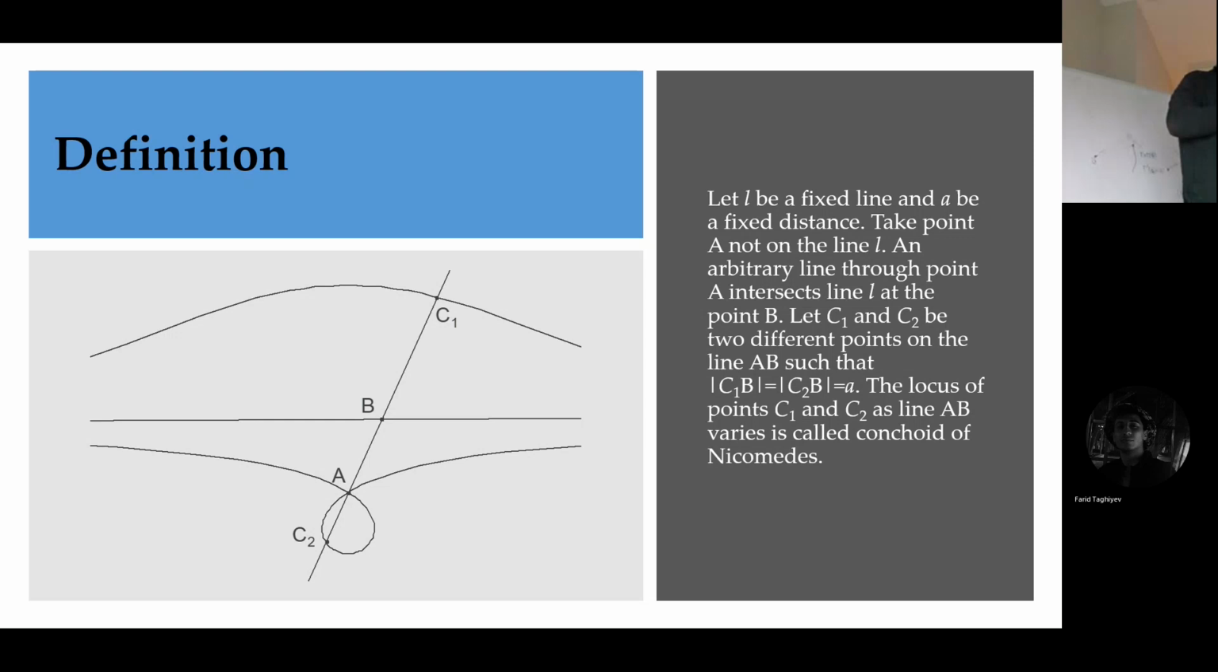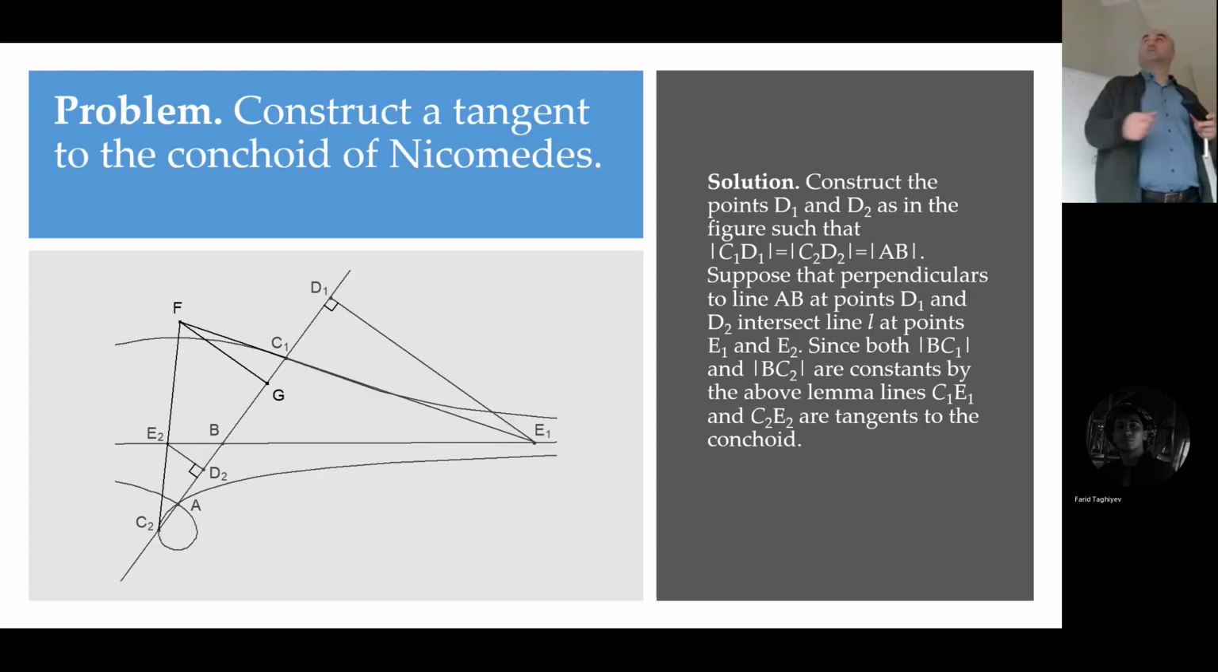There was no coordinate system at that time, no Cartesian coordinates, no integrals. Okay, so how can we apply our lemma to this problem? Note that BC1 is constant. It means that if BC1 is constant, then it is always maximal and it is always minimal. So this property should hold everywhere. So this should be equal to this everywhere. This gives us an idea to find the tangent of Nicomedes conchoid.